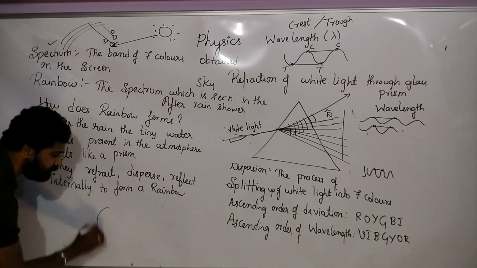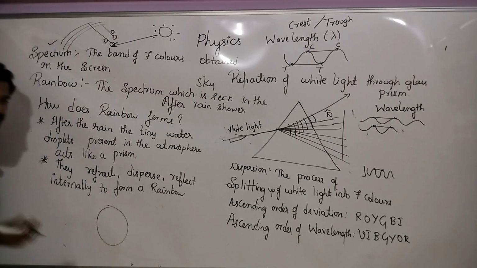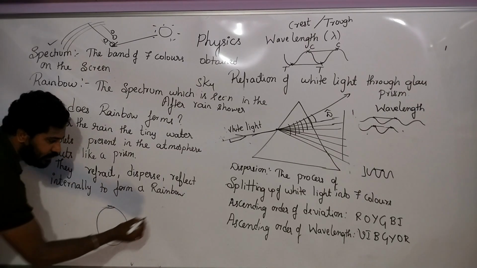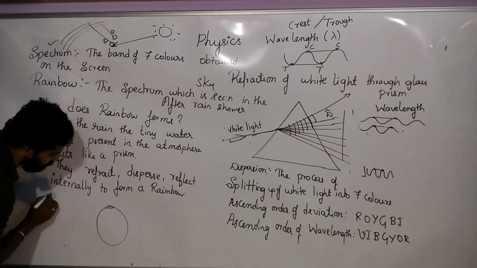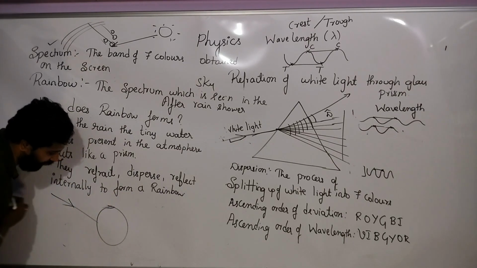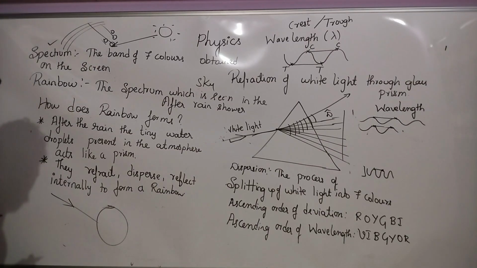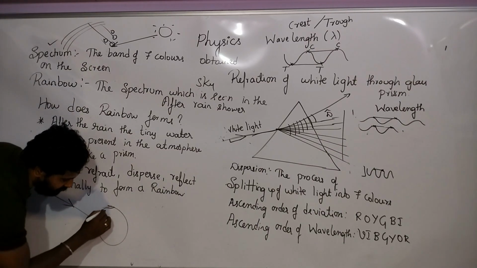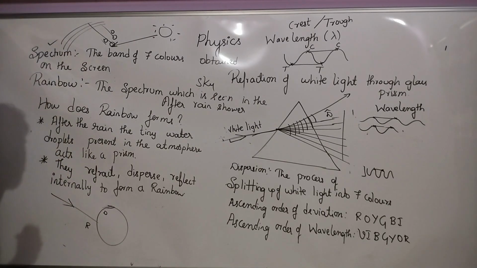Let us consider this as a water droplet. Let us allow the sunlight, the white light, to enter the water droplet. This is the rarer medium and this is the denser medium. What happens when a light ray goes from a rarer to a denser medium?